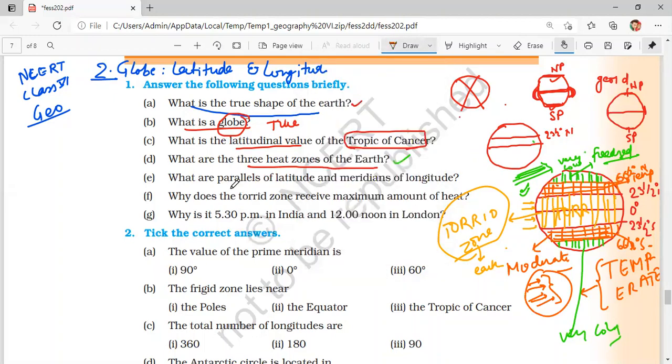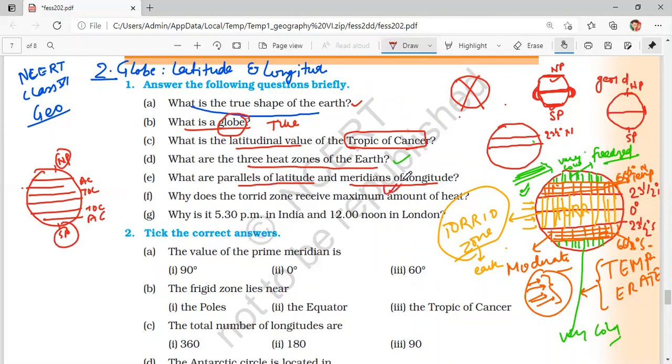Now coming to the next question, what are parallels of latitude and meridians of longitude? Parallels of latitude are imaginary lines that are parallel to the equator. Mainly we have three important parallels of latitude. One is Tropic of Cancer, another is Tropic of Capricorn, and in the northern hemisphere is Arctic Circle, and in the southern hemisphere we have Antarctic Circle. Then North Pole and South Pole, which will always be there also in the meridians of longitude.